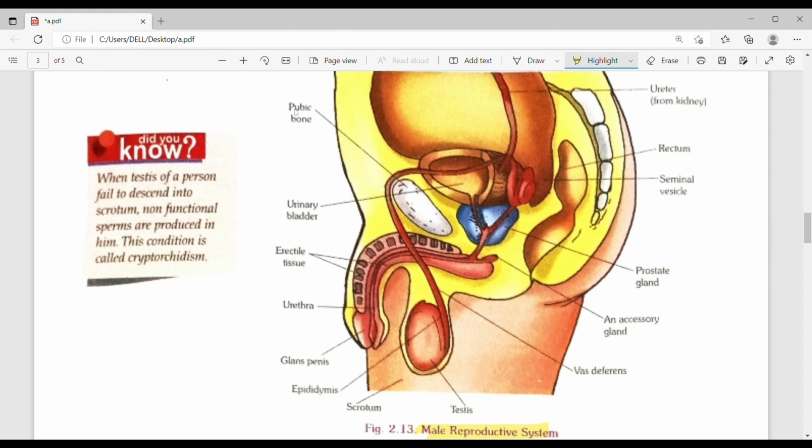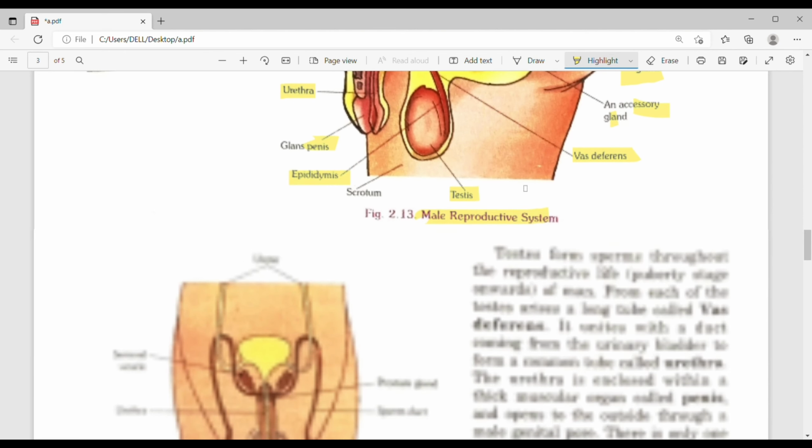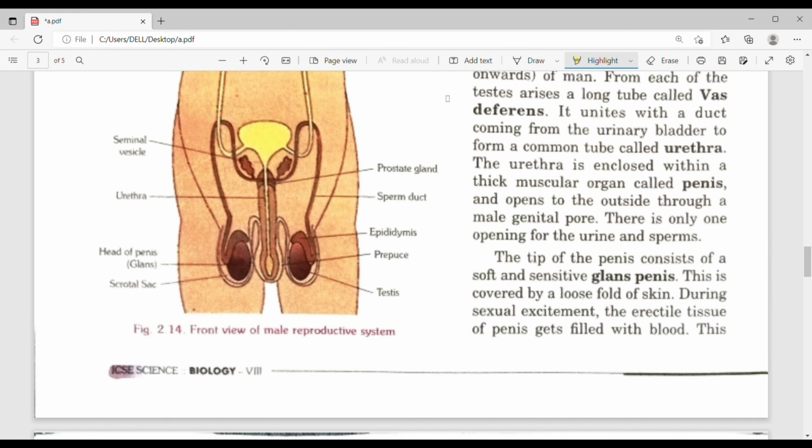The parts of the male reproductive system are pelvic bone, urinary bladder, erectile tissue, urethra, penis, epididymis, testes, vas deferens, accessory gland, prostate gland, seminal vesicles, and rectum. These are the parts of the male reproductive system. Now one by one I'll tell you the functions of the male reproductive system.